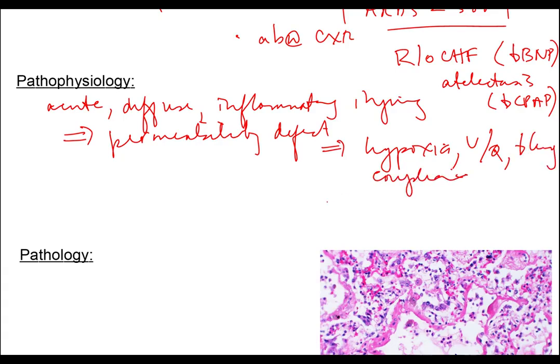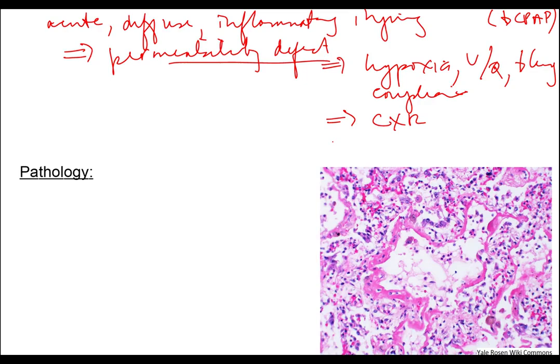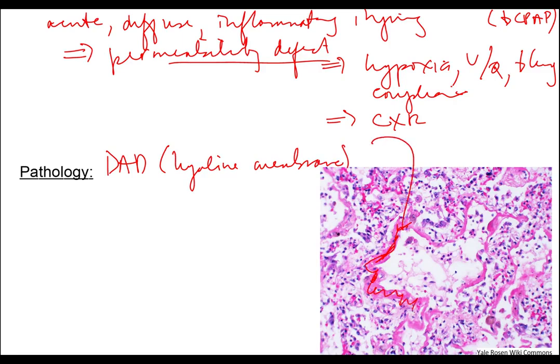And that's what lets us see in the chest X-ray these opacities, because it is this fluid, this exudate, that's filling up the alveolar space. The hallmark, the pathology of this is diffuse alveolar damage, which is proved histologically by the presence of hyaline membranes. And that's what we see right here in the image. This lining layer of red that we see lining the alveolar space, that is the hyaline membrane that proves diffuse alveolar damage.